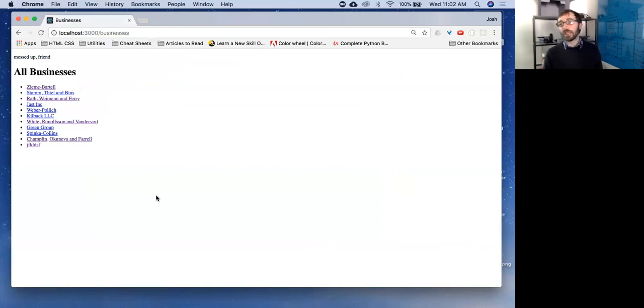Now, that's not really useful for the user, right? Like, how did I mess up? What actually went wrong? There's a way for us to get better errors for our user. Ideally, we would want to tell them you cannot create a business without providing a name and an address, right? And we'll get to that. But for right now, just knowing that we can show them errors when they occur is important.